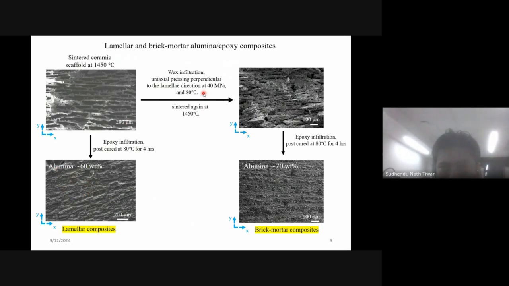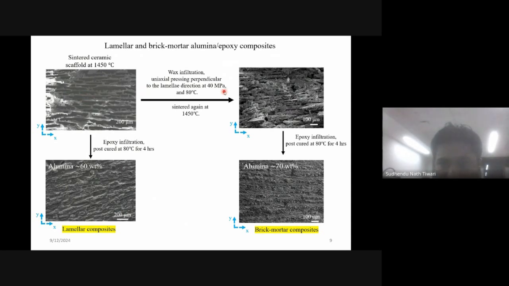In the second strategy, I infiltrated it with wax to preserve the lamella, and then I pressed it at 40 MPa and at 80 degrees centigrade. I chose 80 degrees centigrade because above 60 to 80 degrees centigrade, wax melts and becomes liquid. During applied pressure, it flows out and the lamella is also conserved.